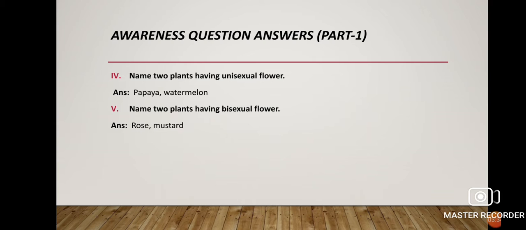Number 5: name 2 plants having bisexual flower. Bisexual flower means the flower which has both the reproductive organs, that is, the male reproductive organ as well as the female reproductive organ. That is, both stamen and pistil are present in the same flower. Examples are rose and mustard.